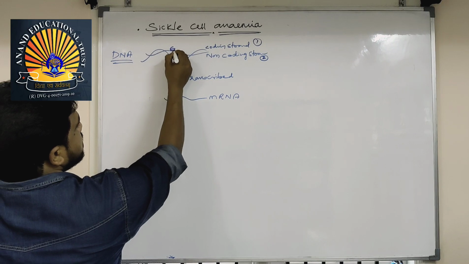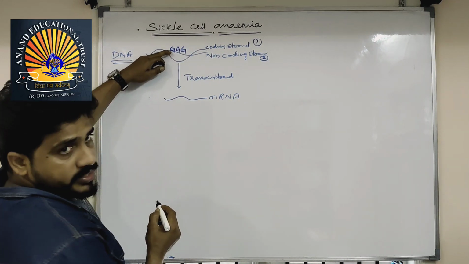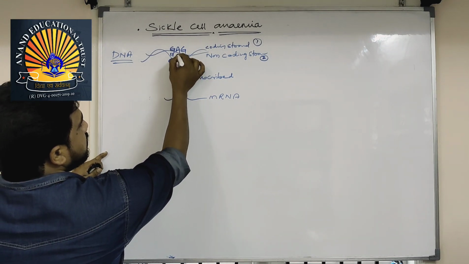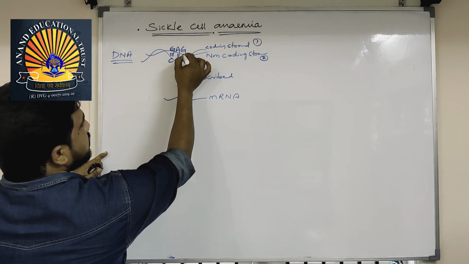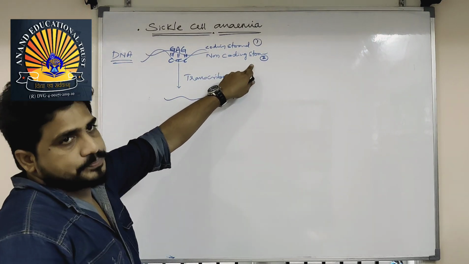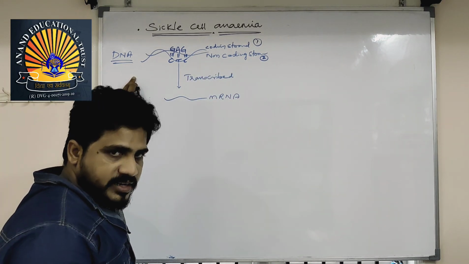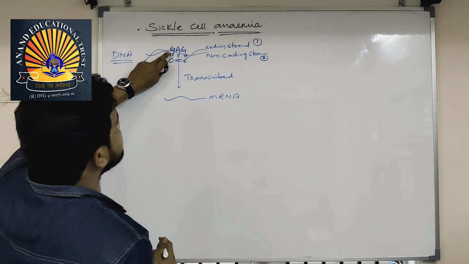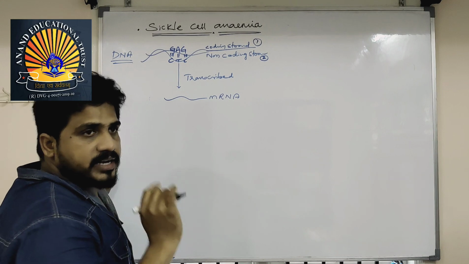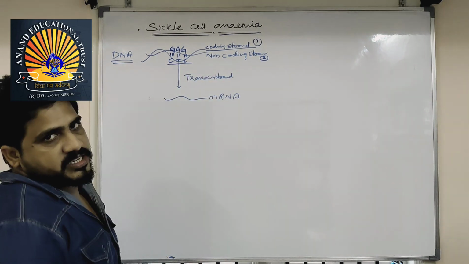Suppose here it will be a GAG sequence, whereas in the coding strand, opposite with the double bond, it will be T, and with the triple bond, it will be C. So on the non-coding strand of DNA, I am explaining normal condition. Listen carefully. In the conclusion, you will understand everything. Finally, GAG will be the code on the coding strand. CTC will be the code in the non-coding strand.